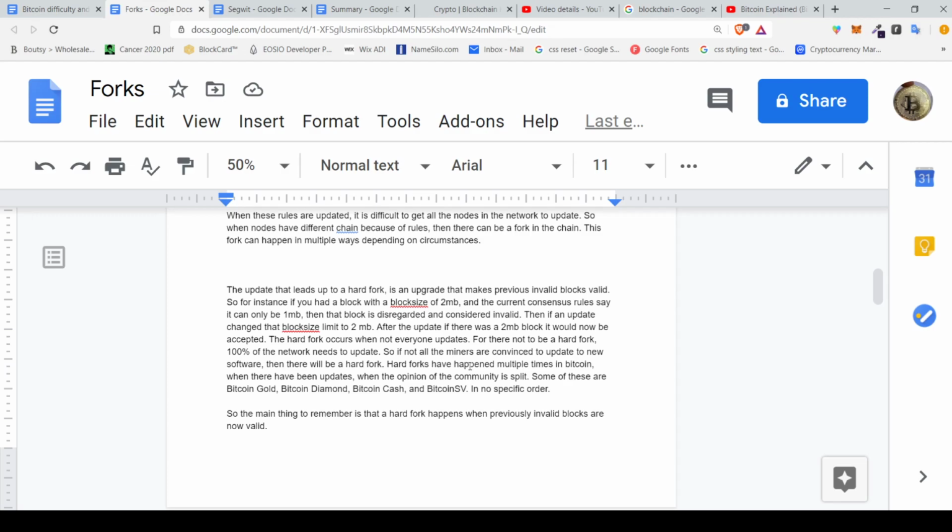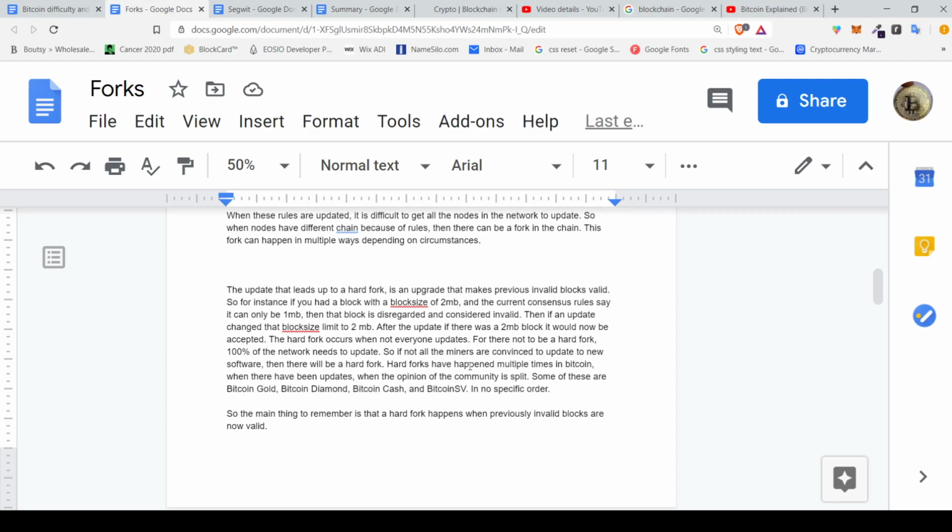So for instance, if you had a block with a block size of 2 megabytes, and the current consensus rules say that it can only be 1 megabyte, then that block is disregarded and considered invalid. But then if an update changes that block size limit to 2 megabytes, after the update, if there was a 2 megabyte block, it would now be accepted. So the hard fork occurs when not everyone updates.